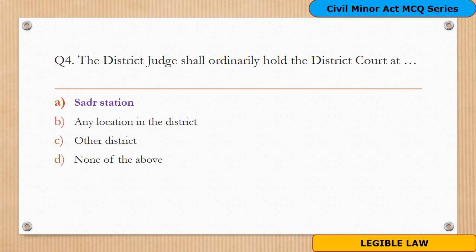As per Section 6 of the Maharashtra Civil Code Act, on the situation of the district court, the district judge holds the district court at Sadar Station but may, with the previous sanction of the High Court, hold it elsewhere within the district.